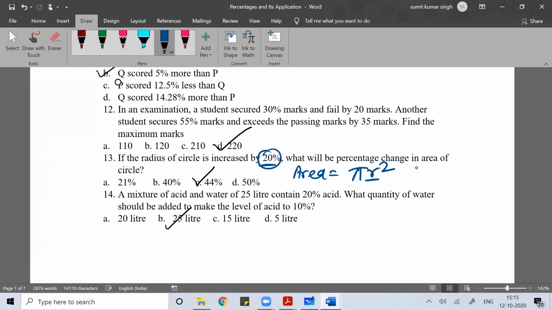R square. You remember the radius increased by 20% two times. This question came this year in the UPSC CSAT exam, which happened on 4th October. So pi r square, pi is constant, radius changed two times, r percent again by r percent. So 20% plus 20% plus 20 into 20 by 100%. So you get 44%. Very simple.